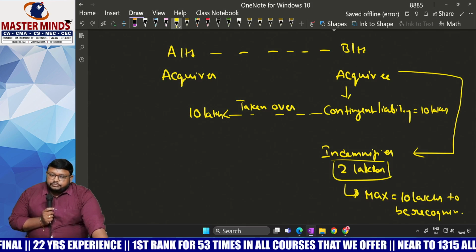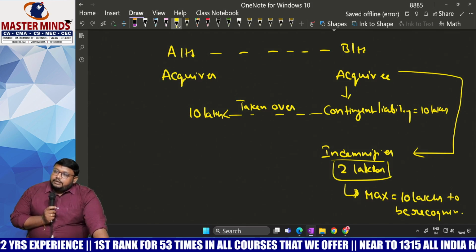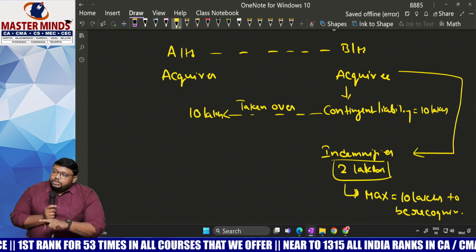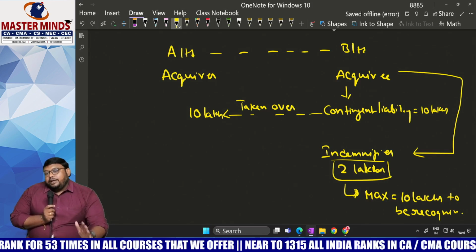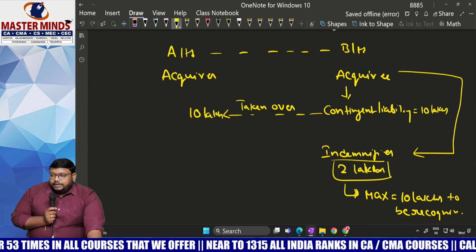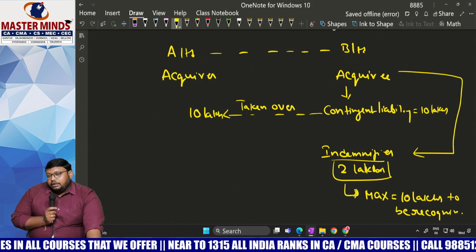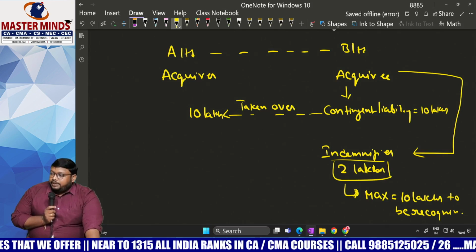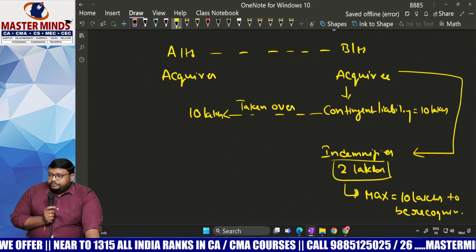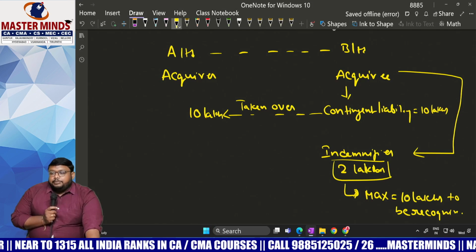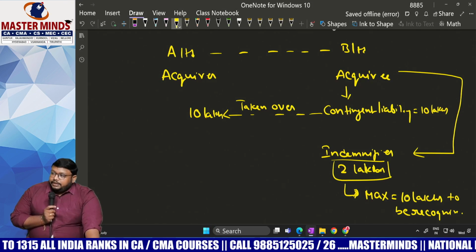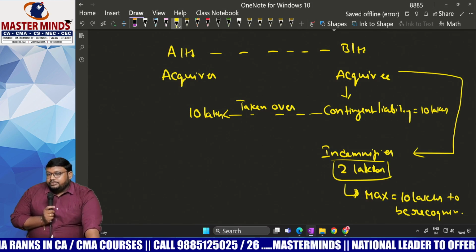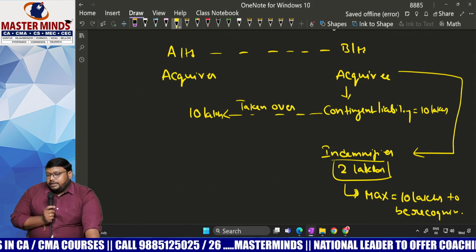Next, intangible assets which meet the recognition criteria of Ind AS 38 but are not recorded by the acquiree should be taken over by the acquirer at fair value on the date of acquisition. Next point, contingent liabilities, if any in the acquiree, should be taken over by the acquirer at fair value. On that contingent liability, if any indemnification asset is there, that also is to be recognized, but it should not exceed the contingent liability. These are all the rules of Ind AS 103 business combination under the acquisition method.